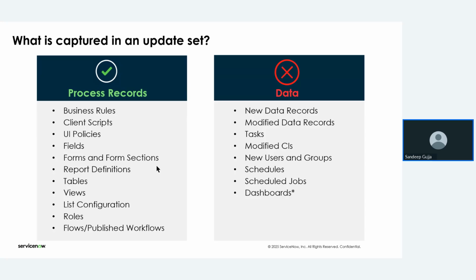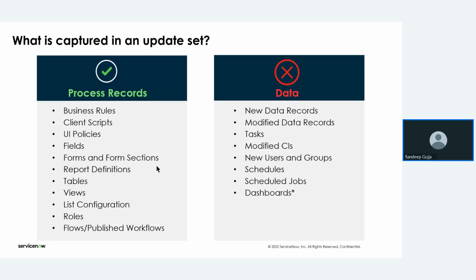But coming to the next one, what are the things that are not going to be stored in the update set? That is data. We can't store the data, that is nothing but a record. We can't store records in the update set, and we can't track data changes either. So if you have turned on your update set and you change a value in a record, that won't be added to the update set.